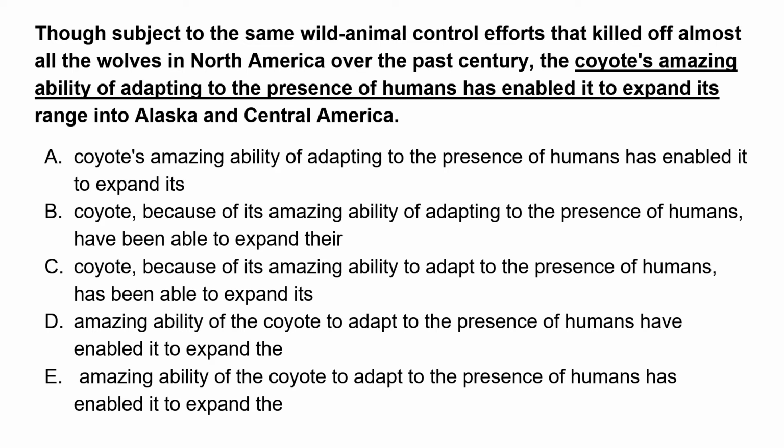If you're still unable to make out why this modifier should have coyote, then read the sentences, right? The sentence should start with coyote. Three are giving you ability as a subject. Two are giving you coyote as a subject. So you read the sentence, you'll understand that it should be coyote because the coyote will be the subject to control efforts, not the ability. So considering that, we can eliminate three answer choices. A, D, and E are out.